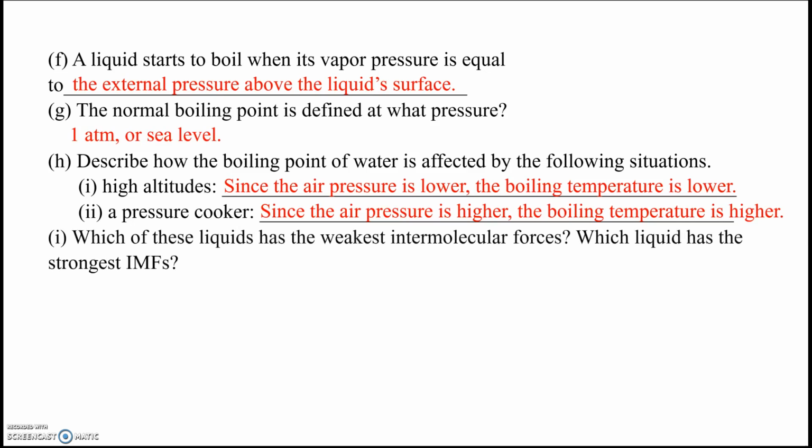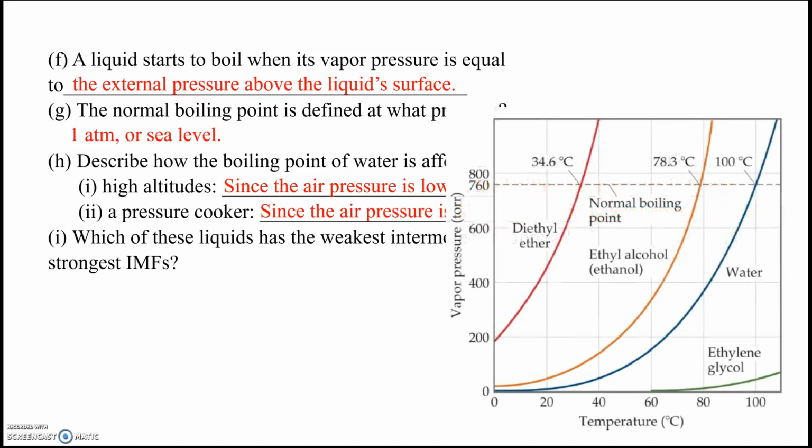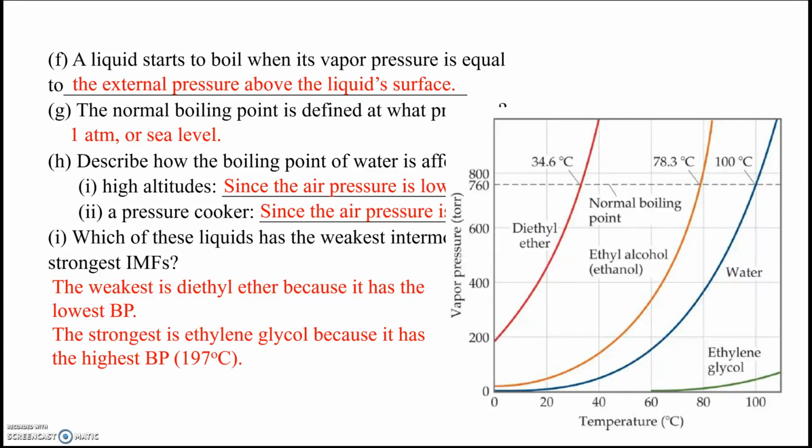All right, and part I, or question I, which of these liquids has the weakest intermolecular forces and then also the strongest? So we're looking at a graph. We've got diethyl ether, ethyl alcohol, water, and ethylene glycol. The weakest IMF is going to be diethyl ether because it has the lowest boiling point. The boiling point for diethyl ether is only 34.6 degrees, which is in the neighborhood of 90 degrees Fahrenheit, which is not very high. The strongest on this graph is ethylene glycol.